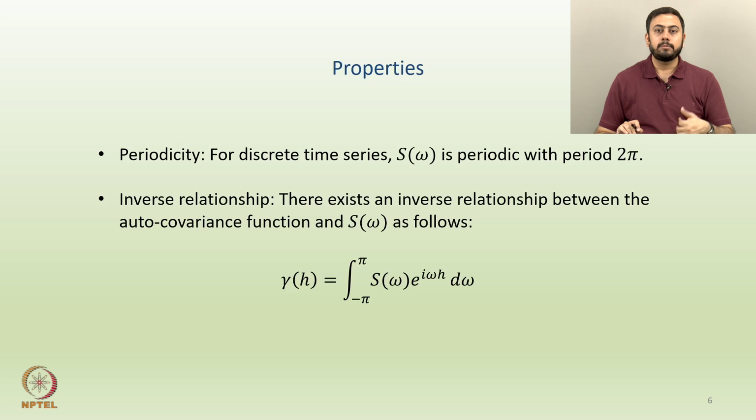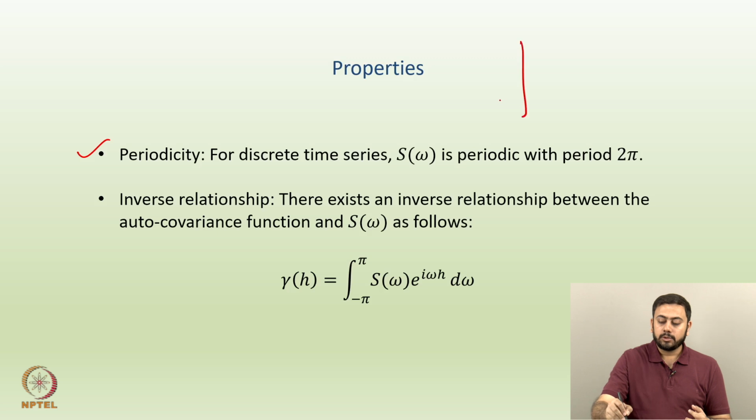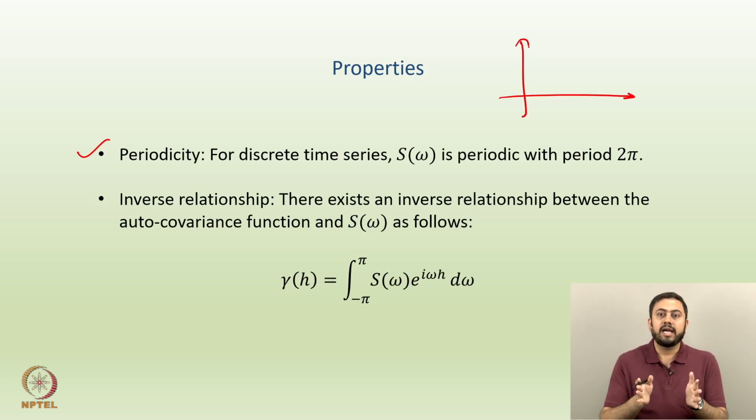Okay, so a couple more properties. The next one is periodicity. So, what do you mean by periodicity? For any discrete time series, S omega is always periodic with a period of 2 pi. Now, firstly, what do you mean by that? S omega repeats itself. So, periodicity means after how much lag or after how much duration does it repeat itself, right?